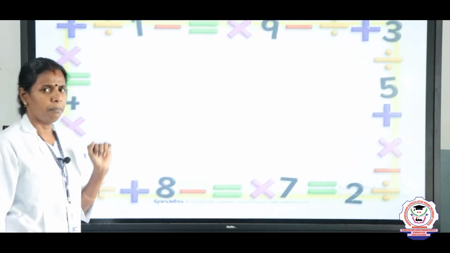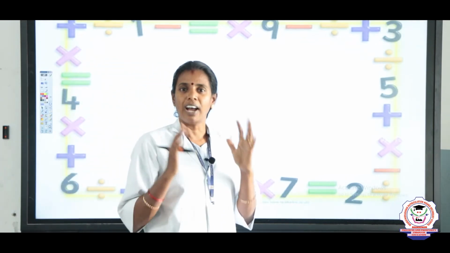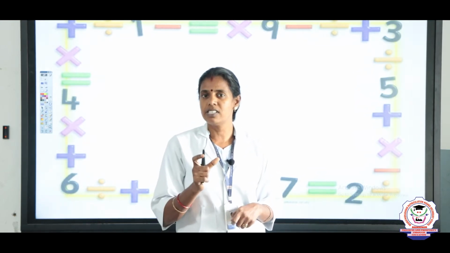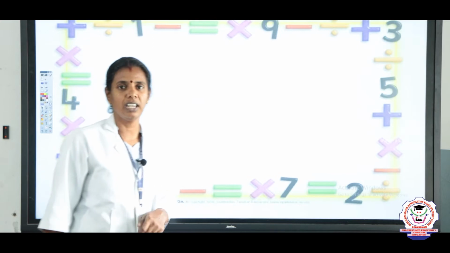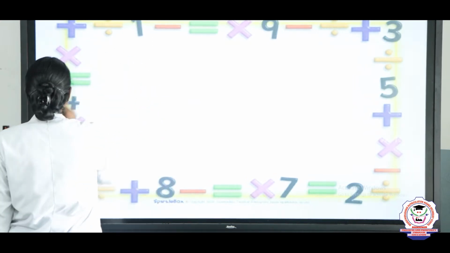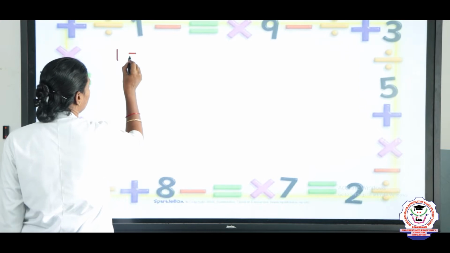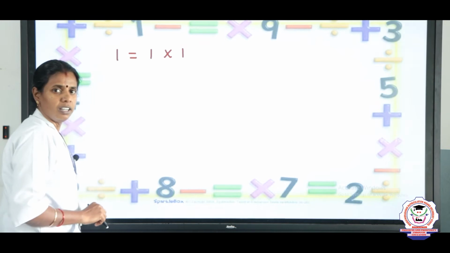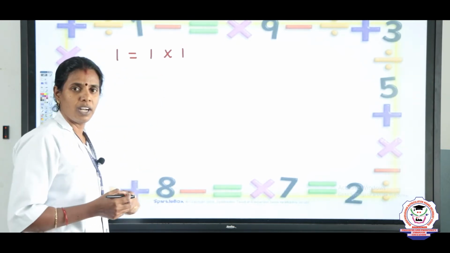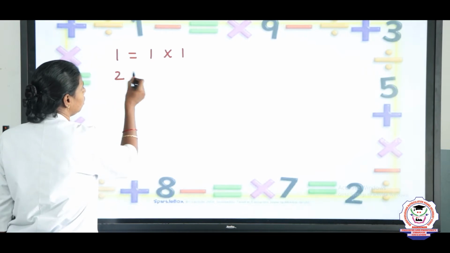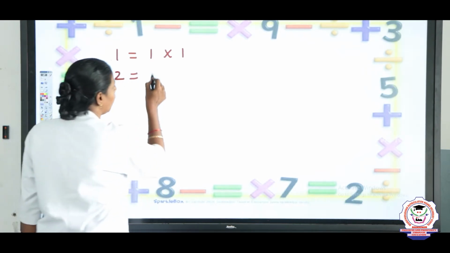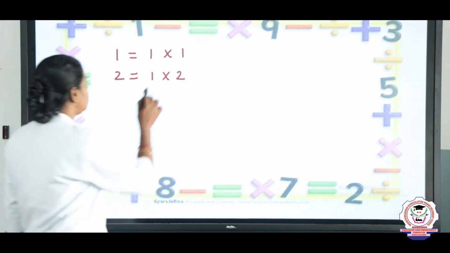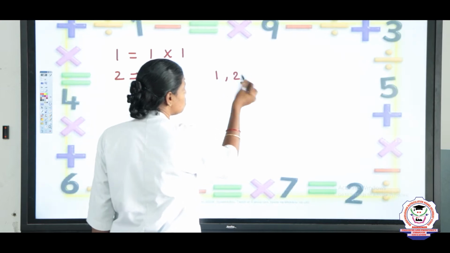See, what is a prime number? Already we have learnt about factors, right? What is a factor? A number by which another number is exactly divisible is called a factor, we have learned. For 1, what is the factor, children? I can express 1 as 1 ones are 1. Any other terms to express 1? No. Then for 2, I write 1 twos are 2. Any other factors for 2? No. So the factors of 2 are 1 and 2.